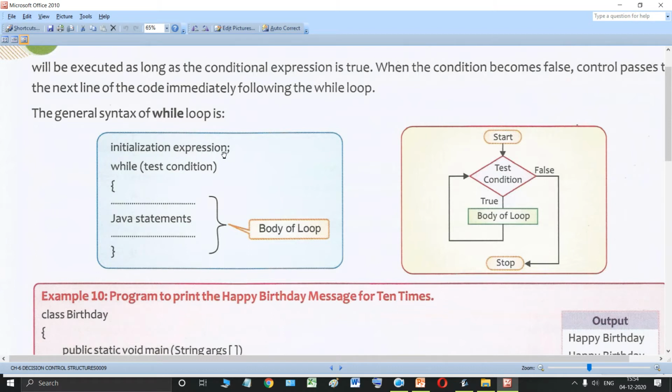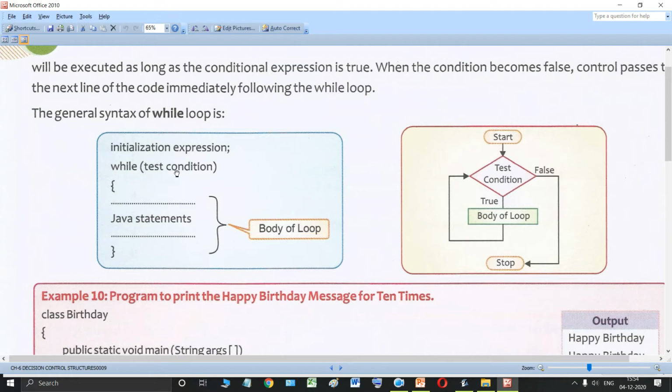First, there is an initialization expression. In any loop, students, we have studied that there are three things required: the initialization expression, the test condition, and the increment or decrement operator. Either increment or decrement is required. Now see, in the while loop, first we have to write the initialization expression. We have to take a variable and initialize that variable first. Then we have to write the while keyword, in small letters. This is the while statement.